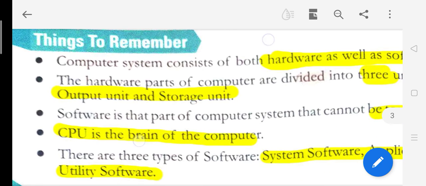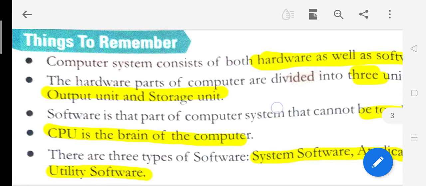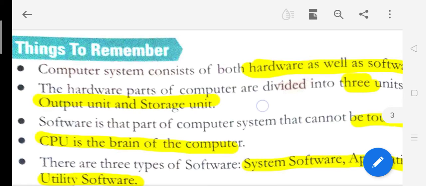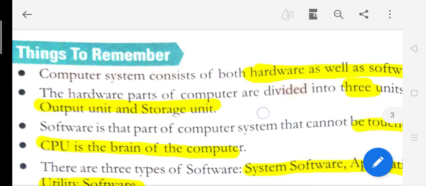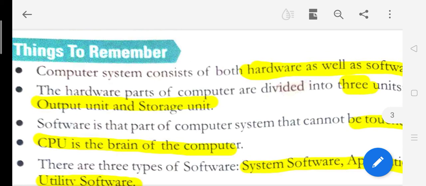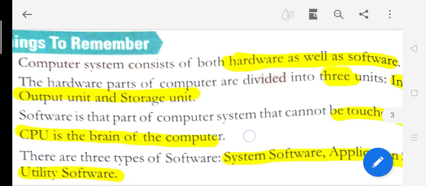Some points to remember. A computer system consists of which parts? Both hardware as well as software. A computer is a combination of hardware and software. The hardware parts of the computer are divided further into three units, that is input unit, output unit and storage unit.